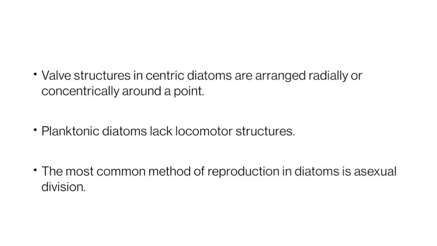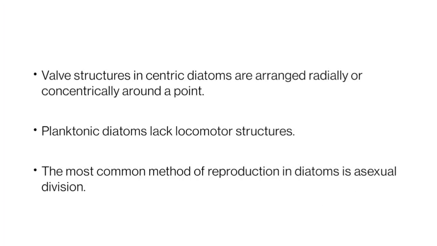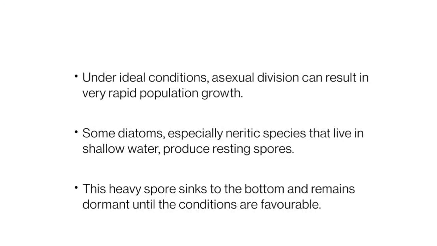And the most common method of reproduction in diatoms is asexual division. And sexual reproduction is also present when a diatom reaches a certain critical minimal size. It undergoes sexual reproduction also. And because of this asexual reproduction, there is very rapid population growth under optimal conditions.